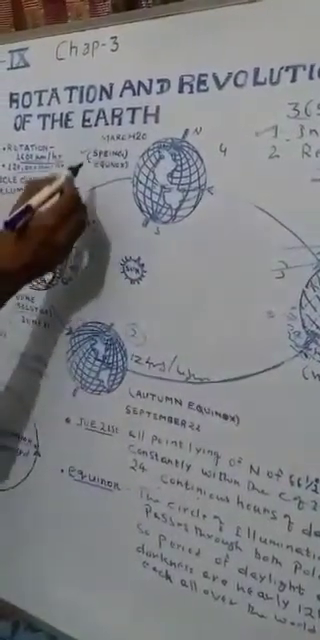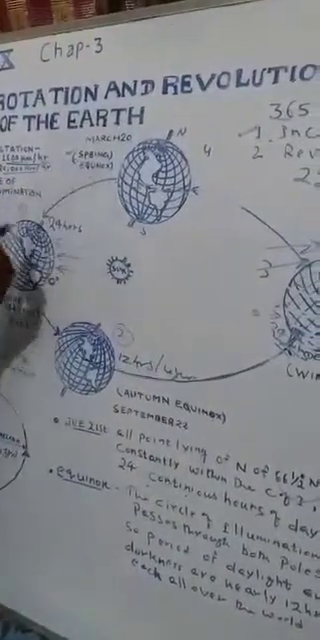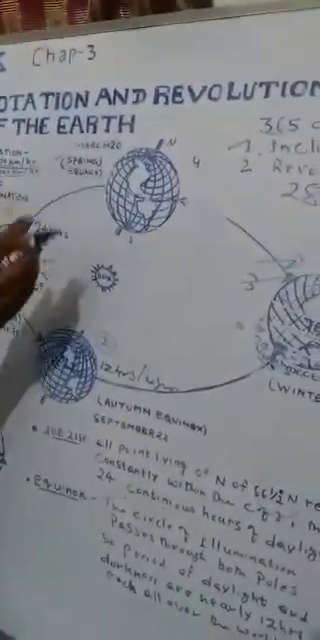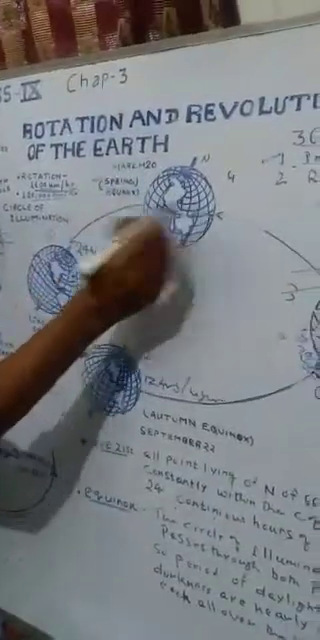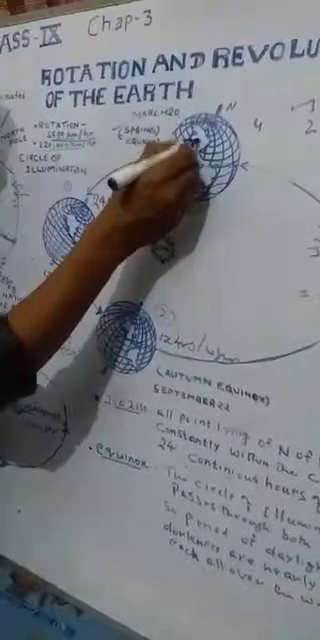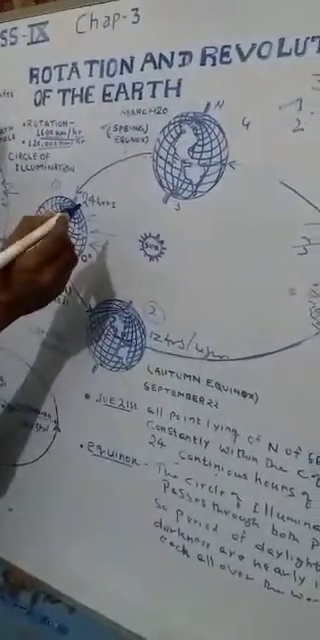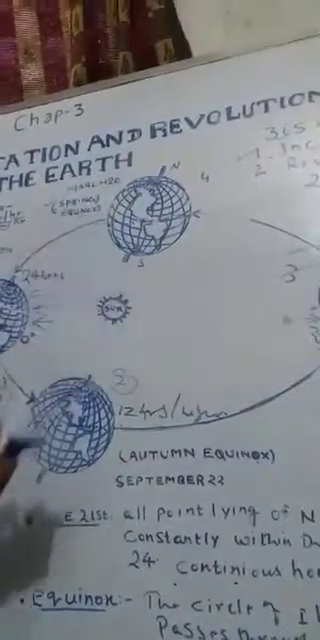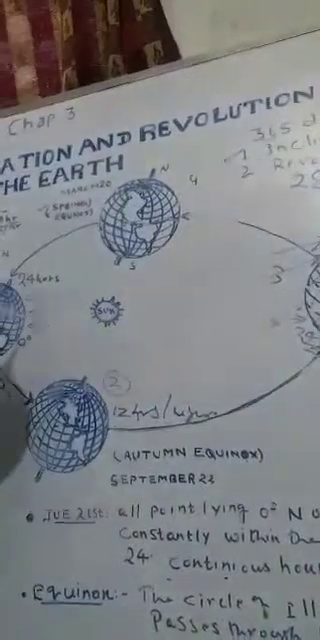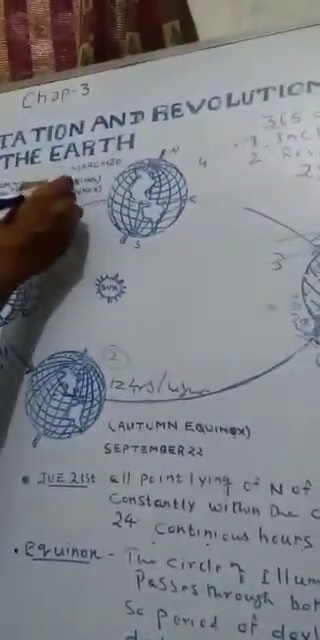Okay, now after the winter solstice and summer solstice, we have the equinoxes. Equinox means when the sun rays fall vertically over the equator. It means that the northern hemisphere and southern hemisphere will experience equal 12 hours of day and 12 hours of night. So it is called an equinox. In that equinox situation, the circle of illumination will fall on both the northern and southern hemispheres. So March 21 is the spring equinox.